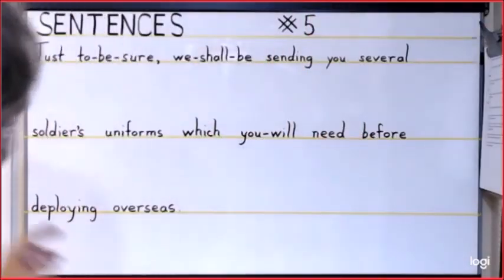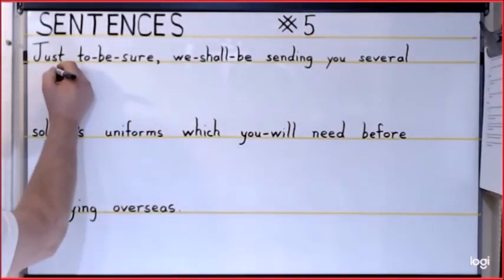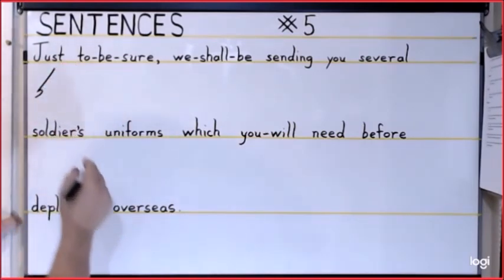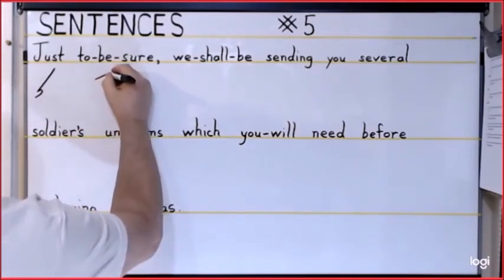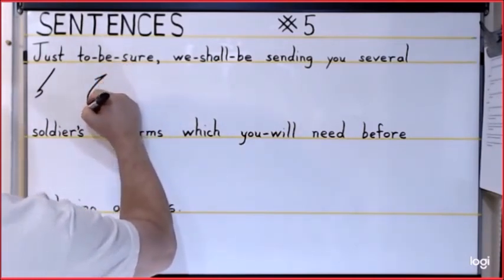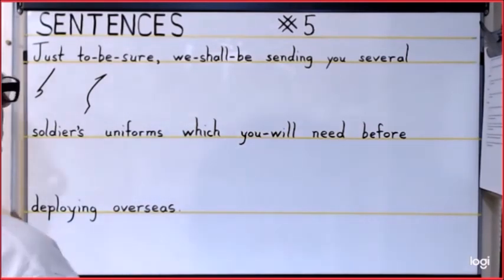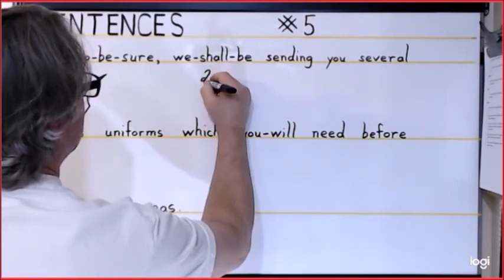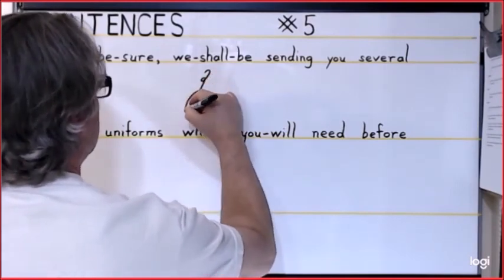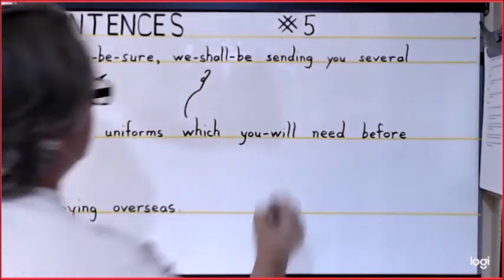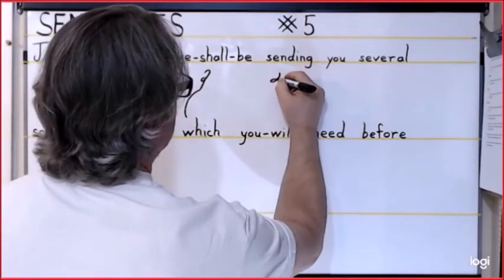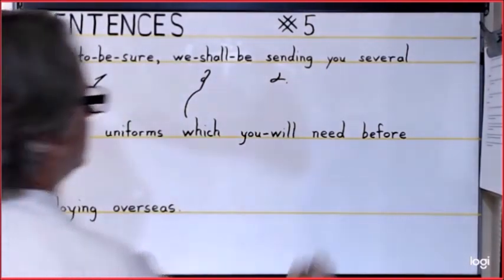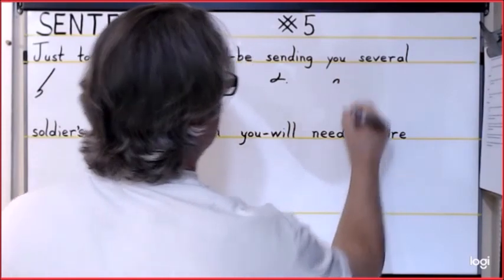On to sentence number 5. The word just is a J, U, S. The phrase to be sure is a T, a B, and an SH. We shall be is a U, E, SH for shall, and then B. Sending is an S-E-N, and a dot for the ing. U is the letter U.